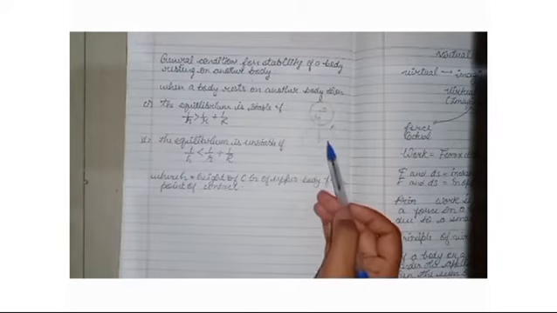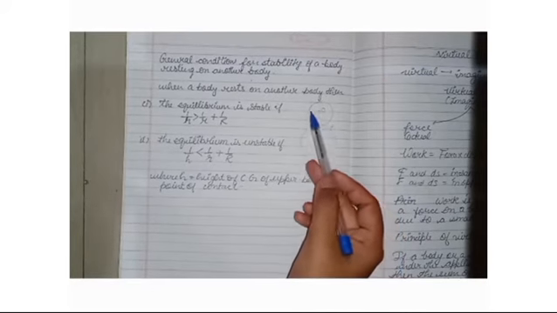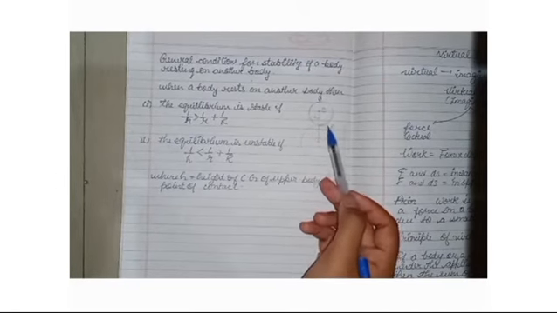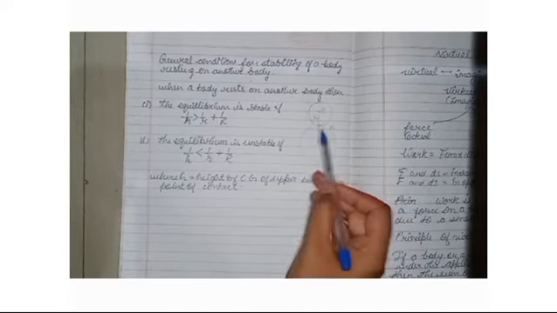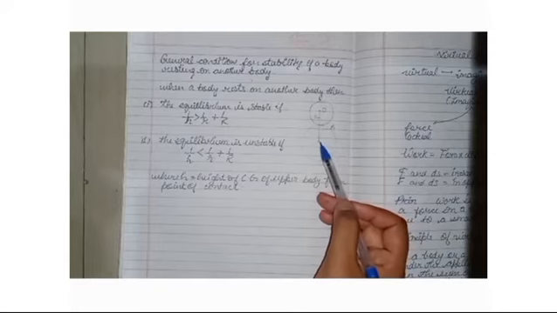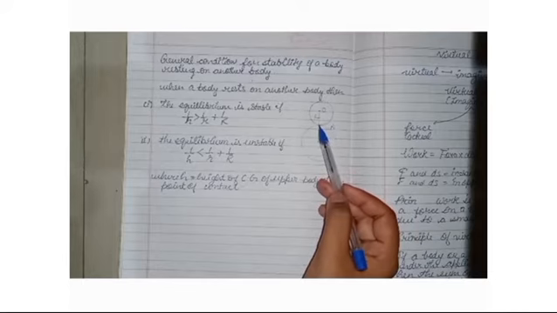Now there are some general conditions for stability of a body resting on another body. When a body rests on another body, as we can see in the figure, there is a larger sphere and another body is kept over it, where h is the height of the center of gravity of the upper body from the point of contact, and the radius of the larger sphere is capital R and the radius of the smaller sphere is small r.